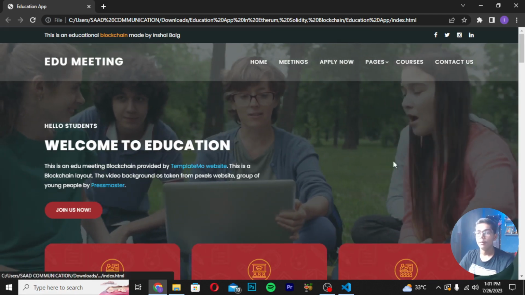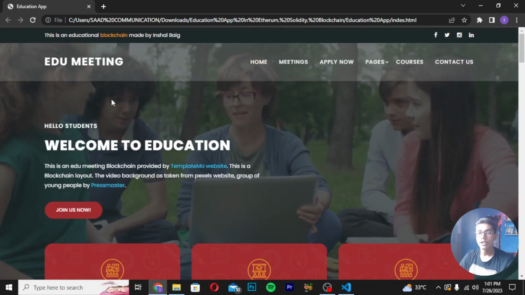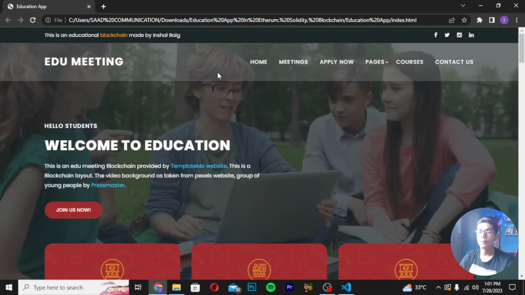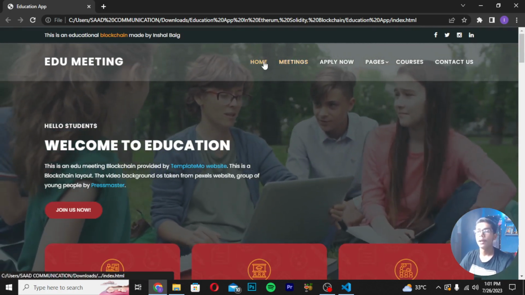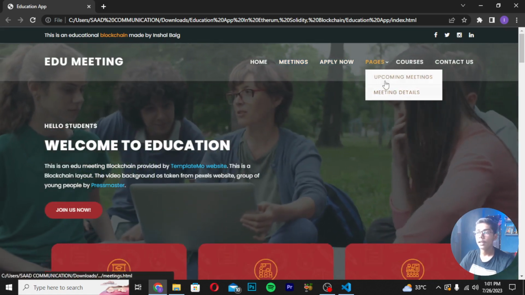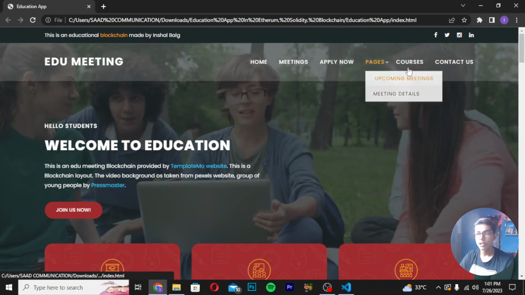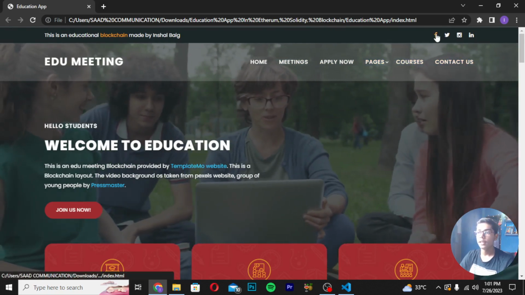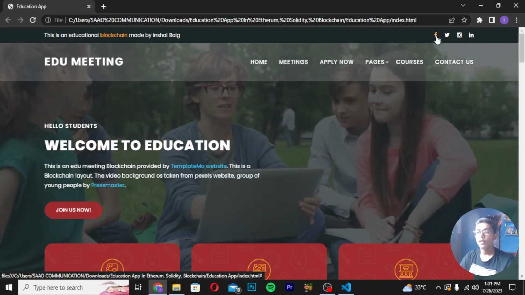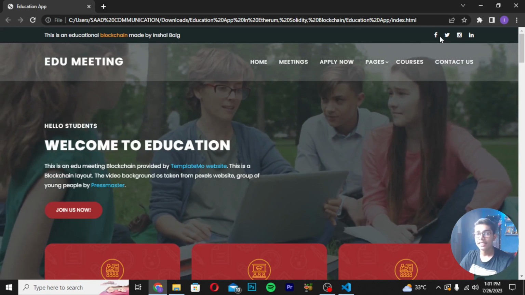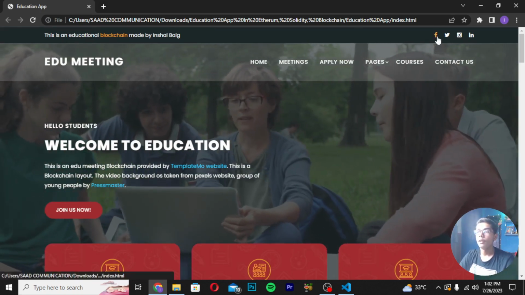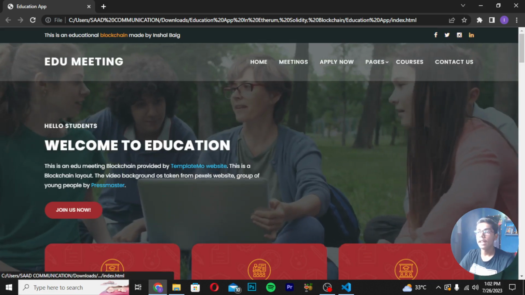Then this is the full web application which we have just created. You can see this is the Edu Meeting written here, and we are getting a transparent navbar in which we are getting our navbar menus like home, meetings, apply now, pages. These are the drop down menus which we are getting with a beautiful hover animation effect. Then courses, contact us. These are the navbar menus, and you can also see social media icons from which users can contact you, or they can see the work of your education application or any of your work from your social media. So you can just add the links here.